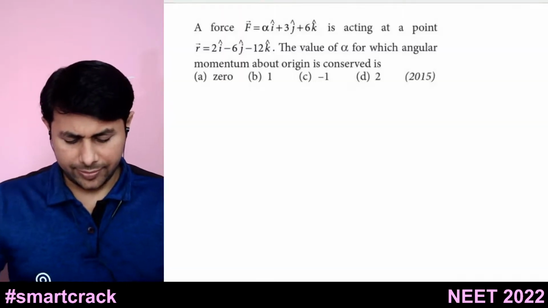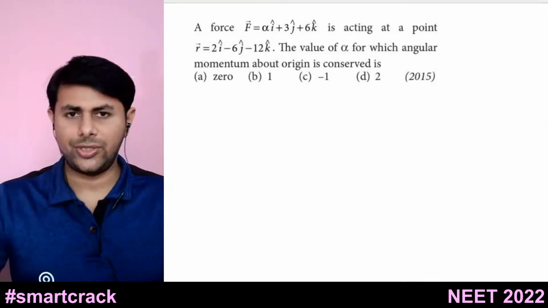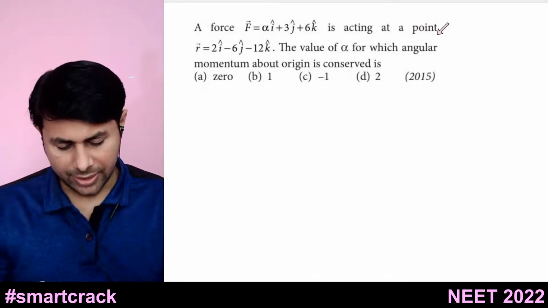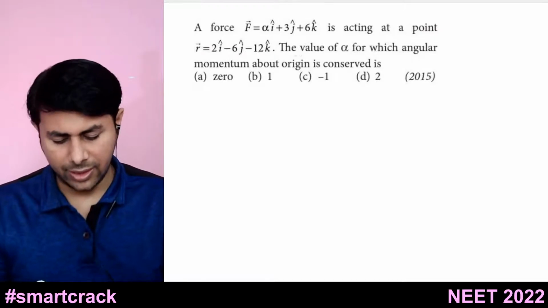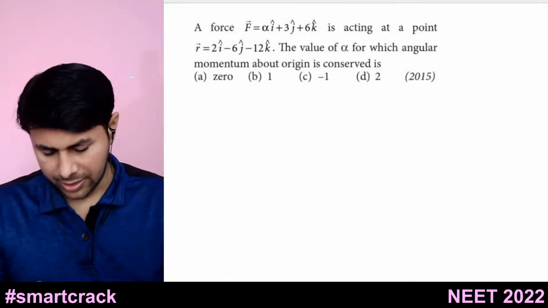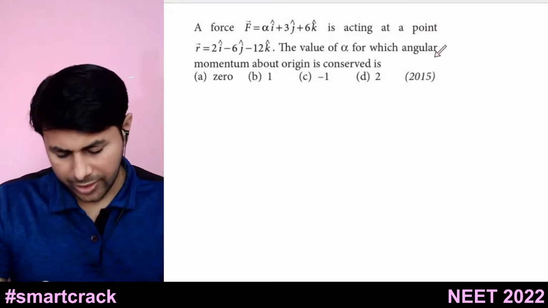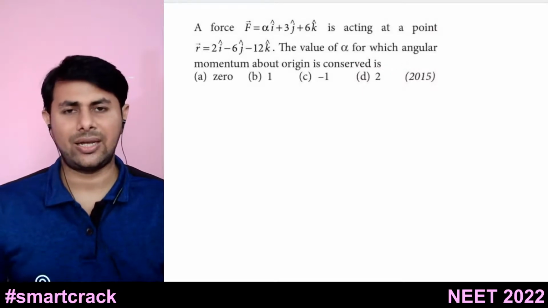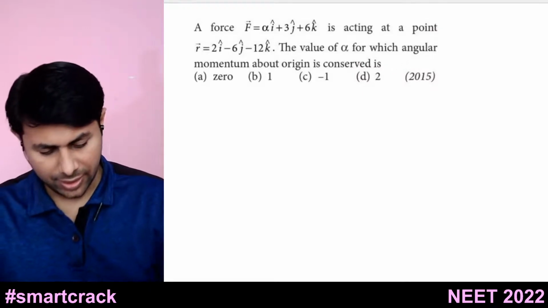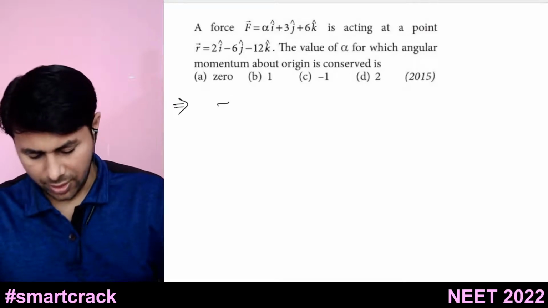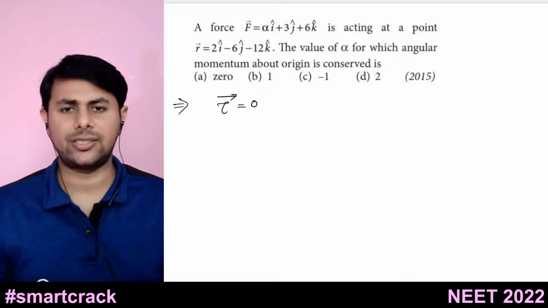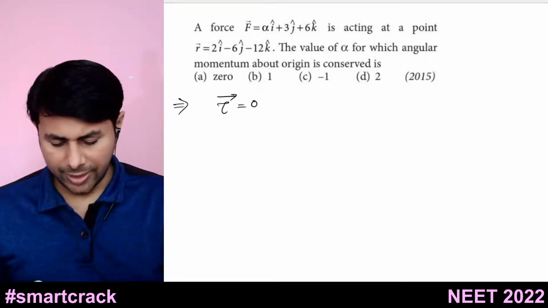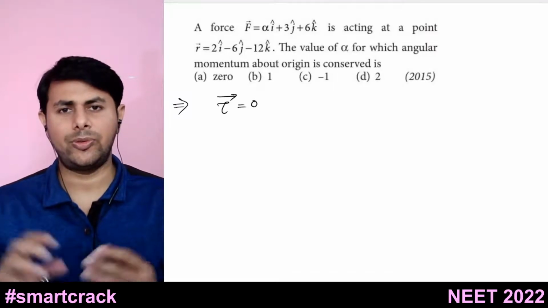All right, so let's move on to the next problem. A force F bar equals to this thing is acting on a point R bar equals to some vector. The value of alpha, where is alpha? Okay, it's here, for which the angular momentum about origin is conserved. So we know when the angular momentum is conserved. We have seen when tau is equal to 0. When torque acting is 0, angular momentum is conserved. So we want to find out alpha, and it's given that angular momentum is conserved.